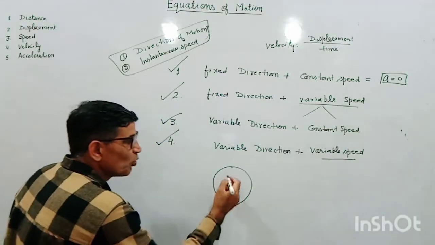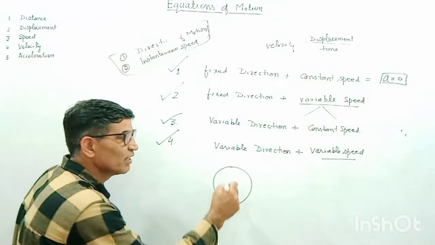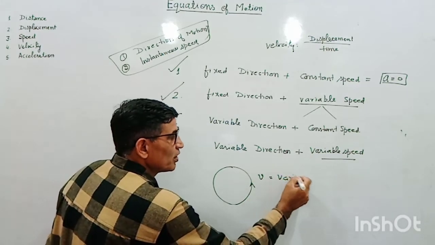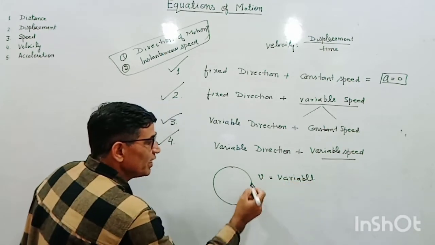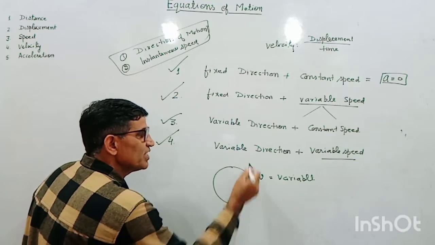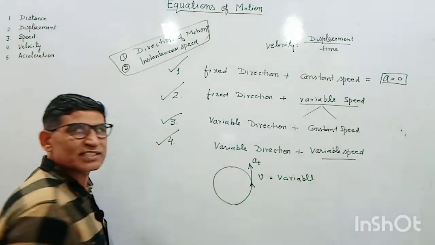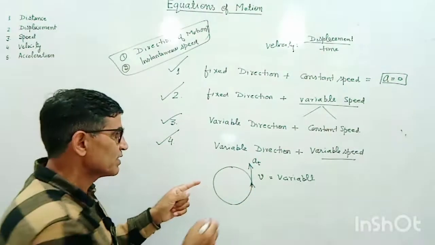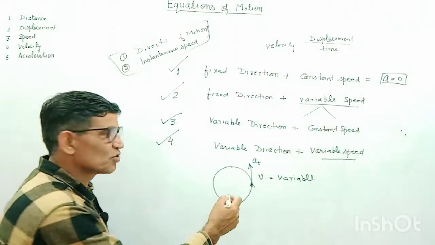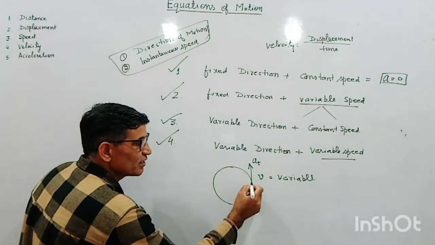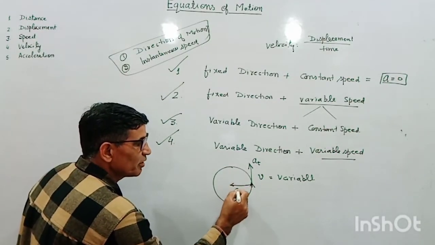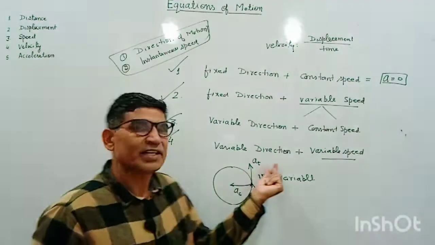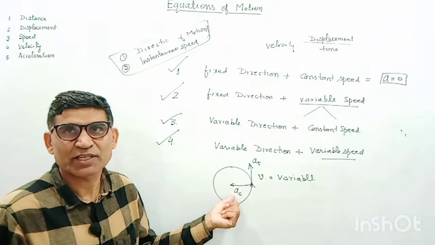So here the body is moving on a circular track with a variable speed. Here v is variable. If the speed is variable, then it will have an acceleration tangentially. That acceleration is denoted by a_t, tangential acceleration. When the direction is continuously varying, there is one more acceleration towards the center, that is called centripetal acceleration. So these are the two kinds of acceleration, tangential acceleration and centripetal acceleration.